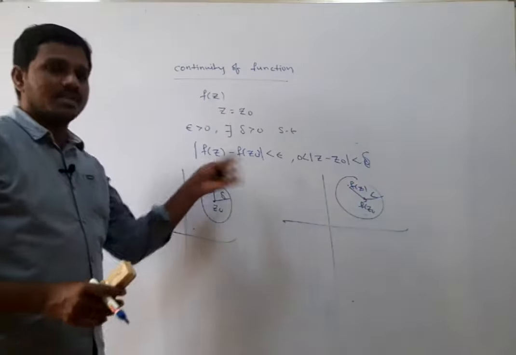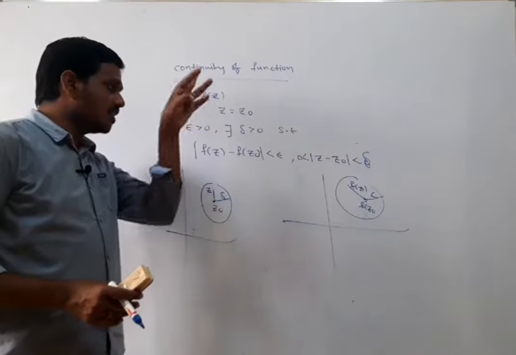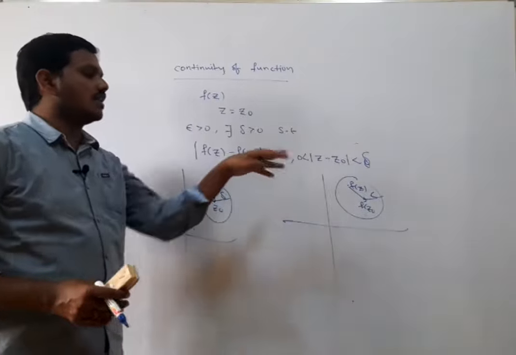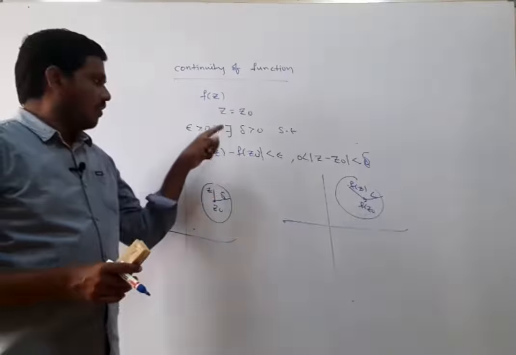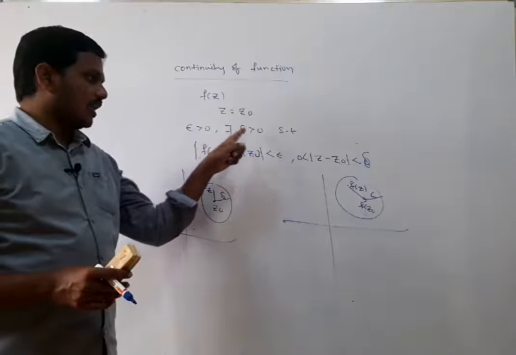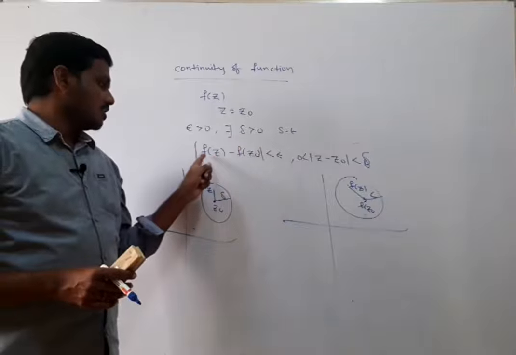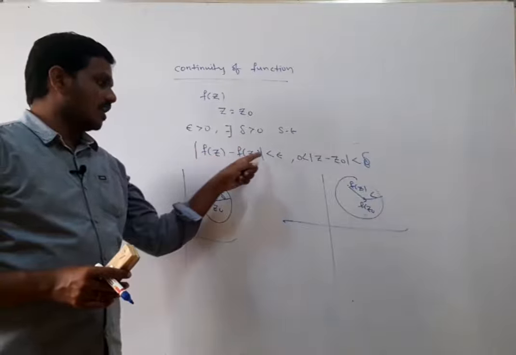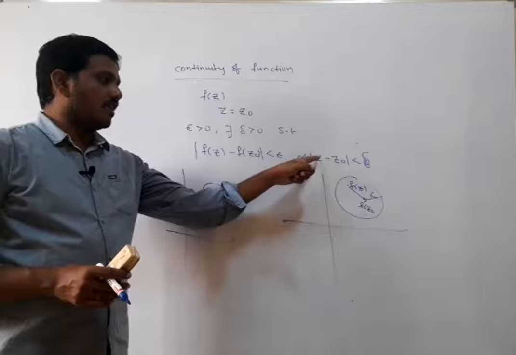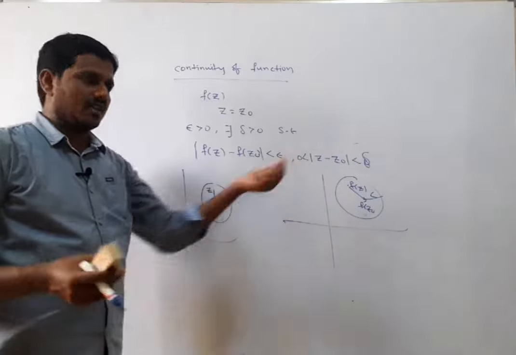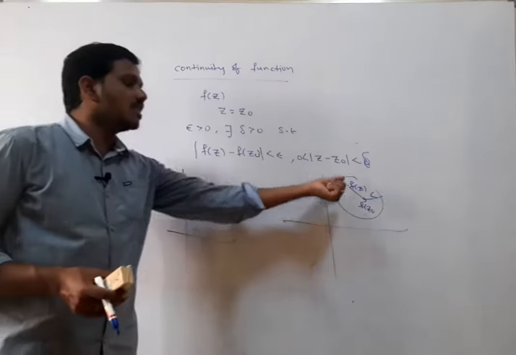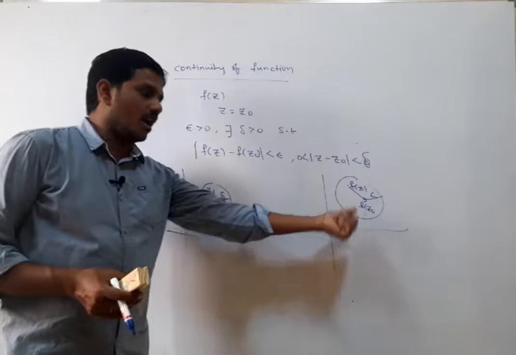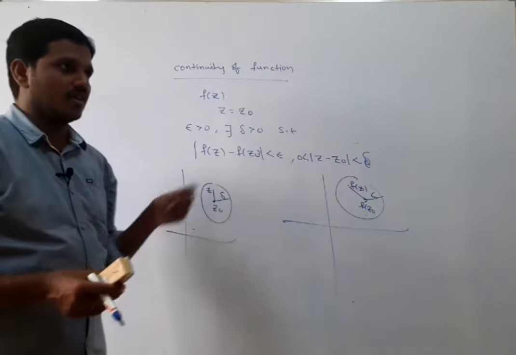So we say that the limit is f of z naught. That means the function is defined at z naught. So we say that the function is said to be continuous at z naught. For given epsilon greater than 0, there exists delta greater than 0, such that modulus of f of z minus f of z naught is less than epsilon whenever modulus of z minus z naught is less than delta. That is, when z approaches z naught, then f of z approaches f of z naught. So we say that the function is continuous.